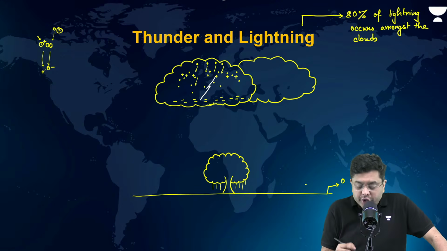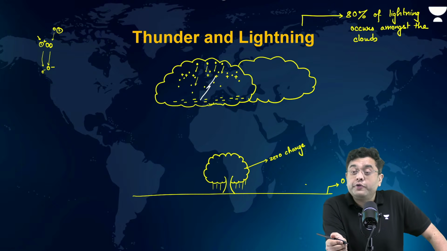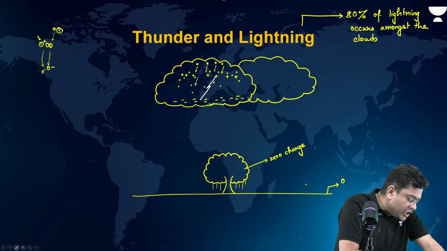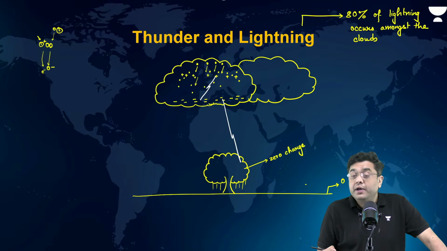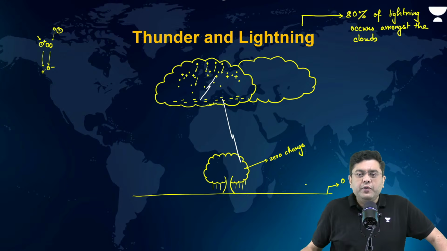It is a projection of what? A zero charge. Current, or charge, always flows from a higher potential to a lower potential. So this is when the charge will flow immediately from negative to the zero, and lightning strikes the ground.